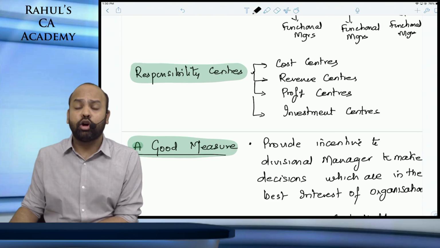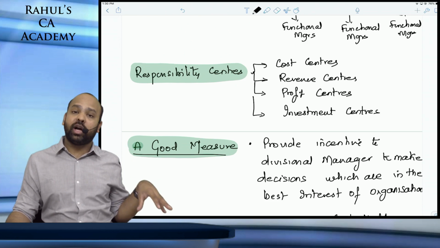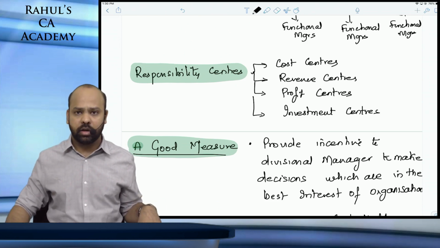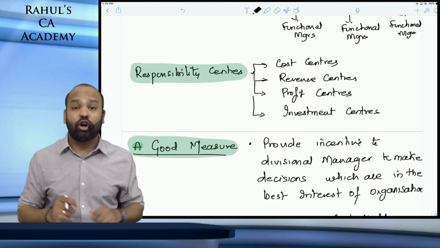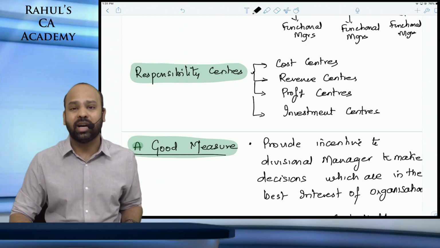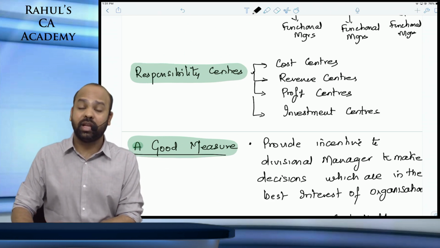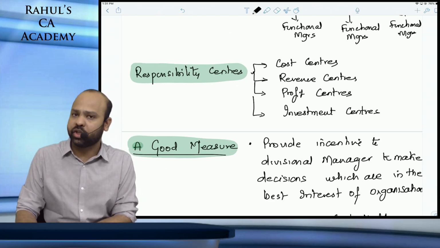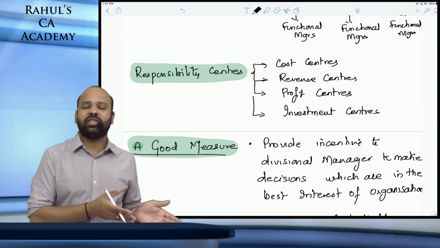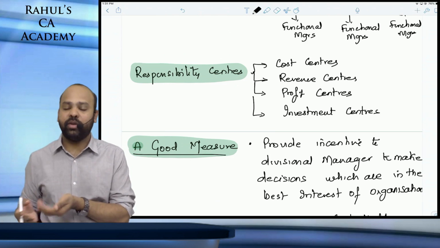Mainly, guys, if an organization is segregated on the basis of different product lines, you will see that each product department head would be a profit center. He would not only be responsible for the costs that are being incurred under his department, but would also be responsible for the revenues that they are generating for the firm. An investment center, beta, is one that is responsible for the investments made for his particular division. An organization can be a cost center and an investment center. An organization can be a profit center and an investment center.